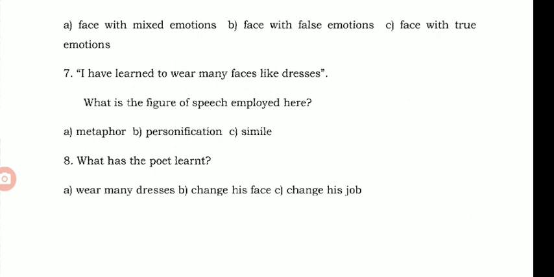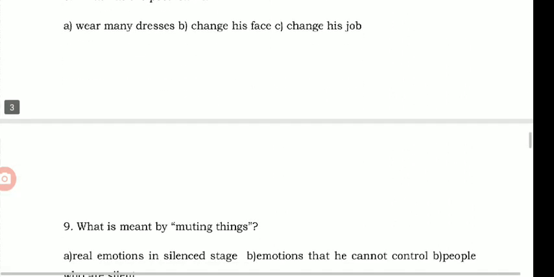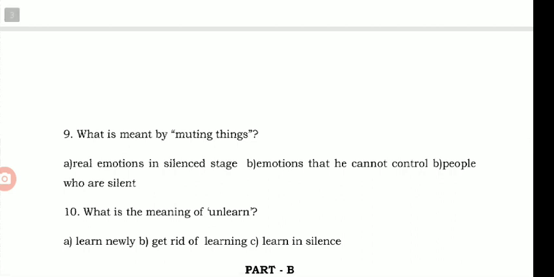Question 8. What has the poet learnt? The poet has learned to change his face. That is the answer. Option B is the answer. Question 9. What is meant by muting things? That is option B, emotions that he cannot control. Muting things means emotions that he cannot control.